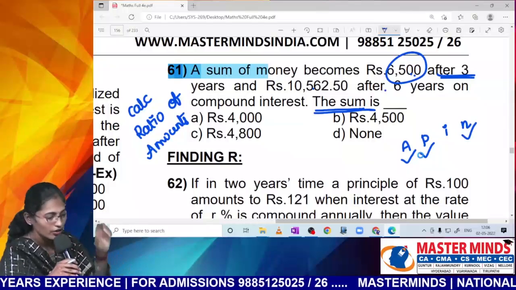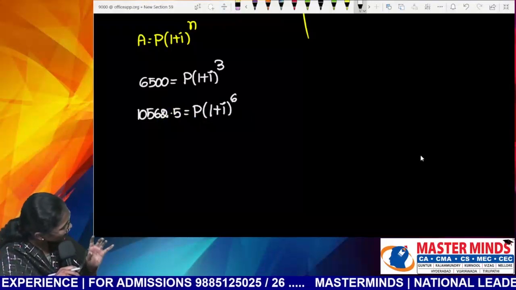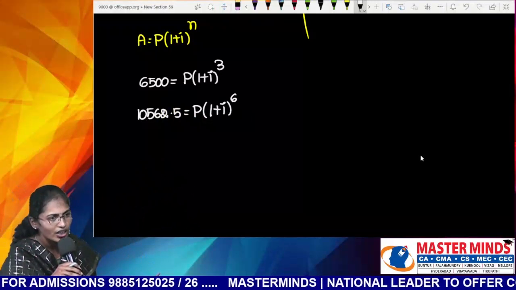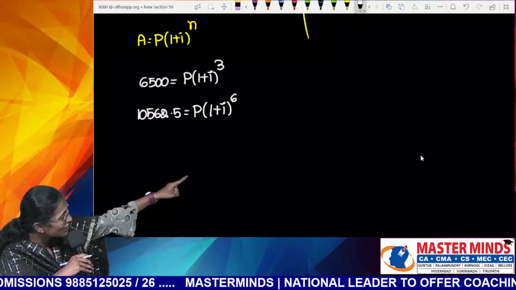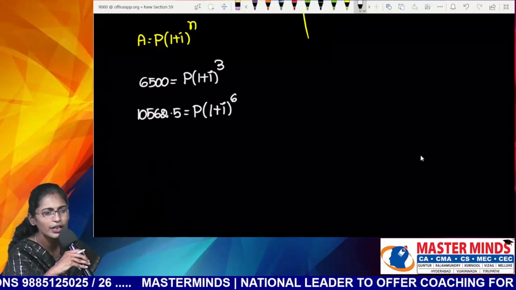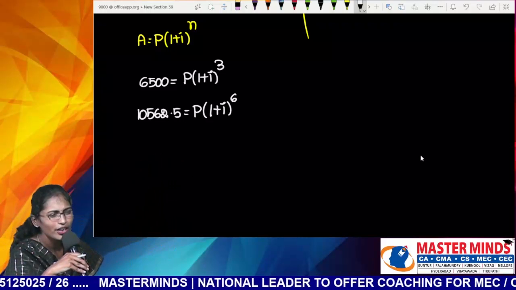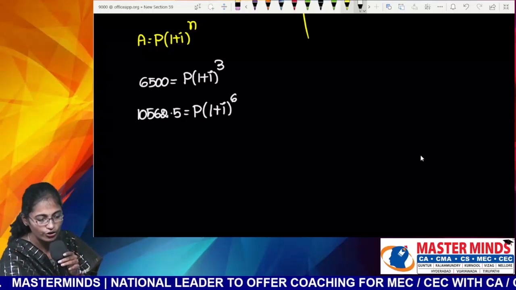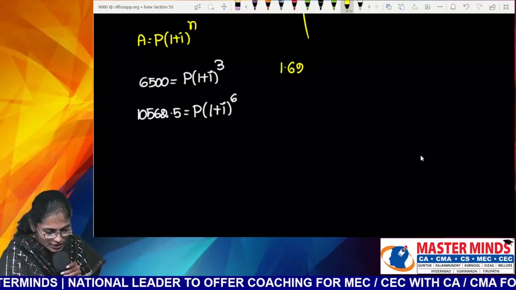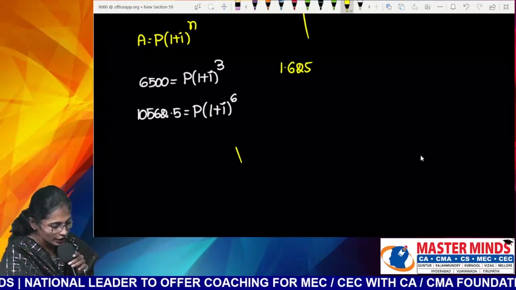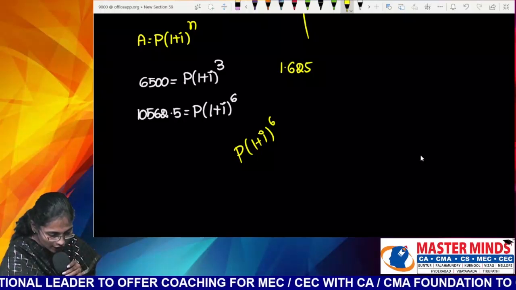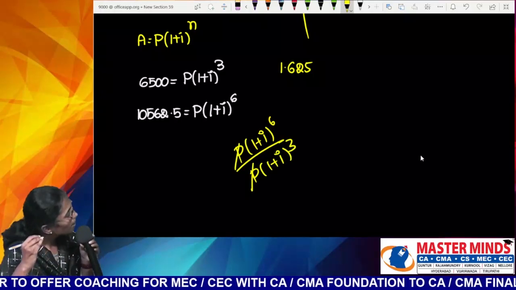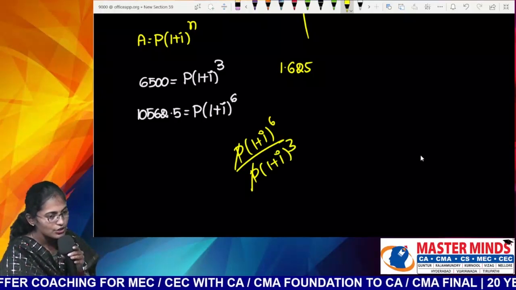Ratio of amounts. Now I have a doubt again. You will calculate 1 by 2 or 2 by 1? Sure, Nana? Then tell me what is 10,562.5 by 6,500? Listen to me. Keep that value in your calculator. 1.625 is the ratio between P of 1 plus I whole power N by P of 1 plus I whole power 3. P and P got cancelled. So how much is this?